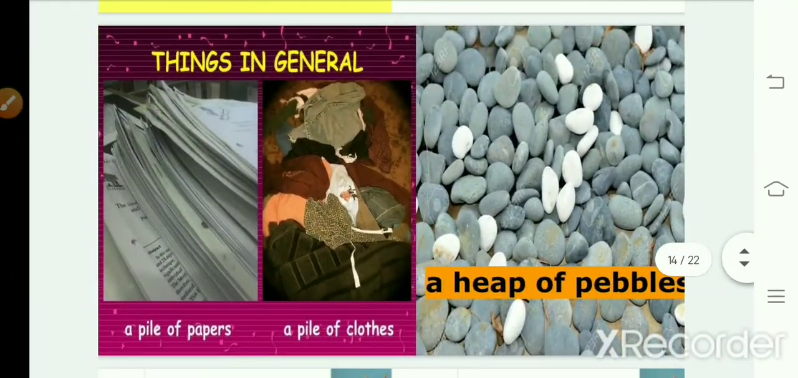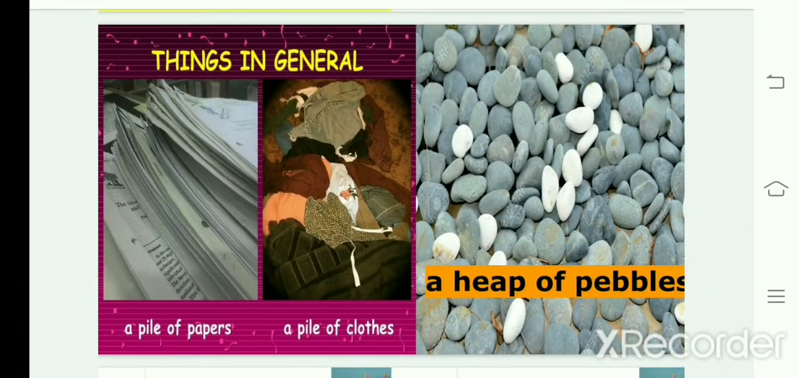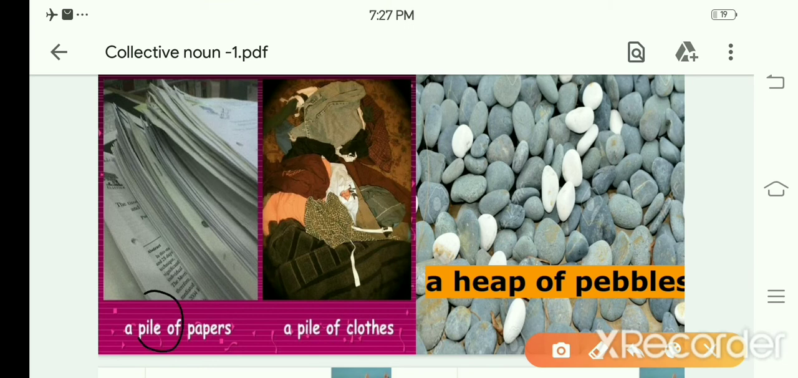Now you see here, for papers, we'll use the collective noun pile, a pile of papers. And if the clothes are in an untidy manner, we'll use a pile of clothes also. So a pile of papers, a pile of clothes. For pebbles, with this rounded shape, we'll use the collective noun heap, a heap of pebbles. Okay.